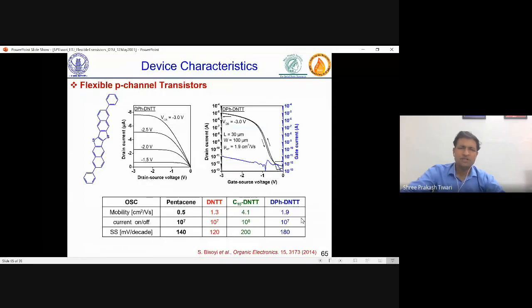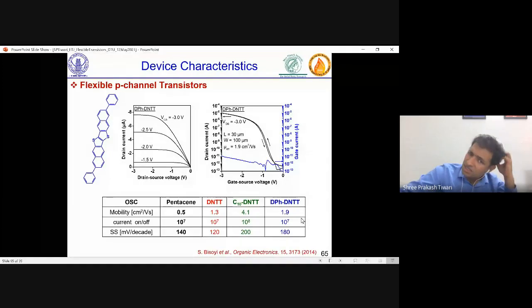Everything was fabricated. And if you see, one of them is shown, which is the better one, which is DPH DNTT, output and transfer curve. You see -3 volt is operation. But then there were 3 more. Pentacene is the more routine one, which is being used. DNTT is again one which is reported heavily, and then additional modifications in that chemical, like organic semiconductor.